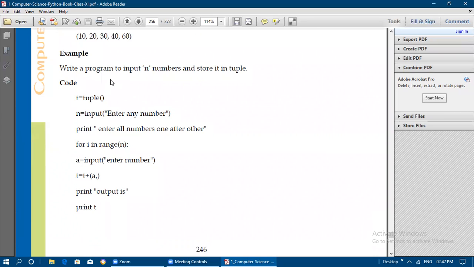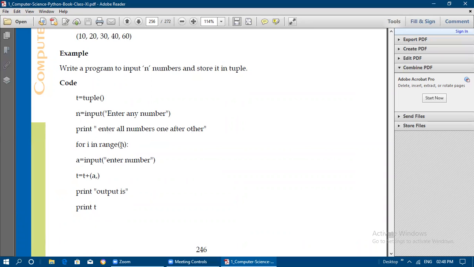Now we are going to see one program. Write a program to input n numbers and store them in a tuple. So some numbers you need to get from the user and store in the tuple, that is, during running time we are getting the values from the user. Using the tuple built-in function, we are creating the tuple t, and we need to get how many values we need from the user. So n is equal to input of enter any number, then print enter all the numbers one after the other. This statement will also get printed on the screen.